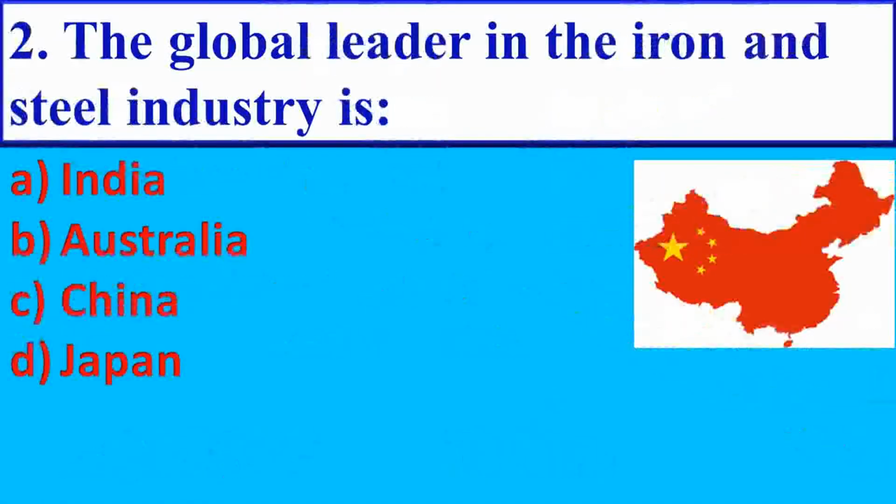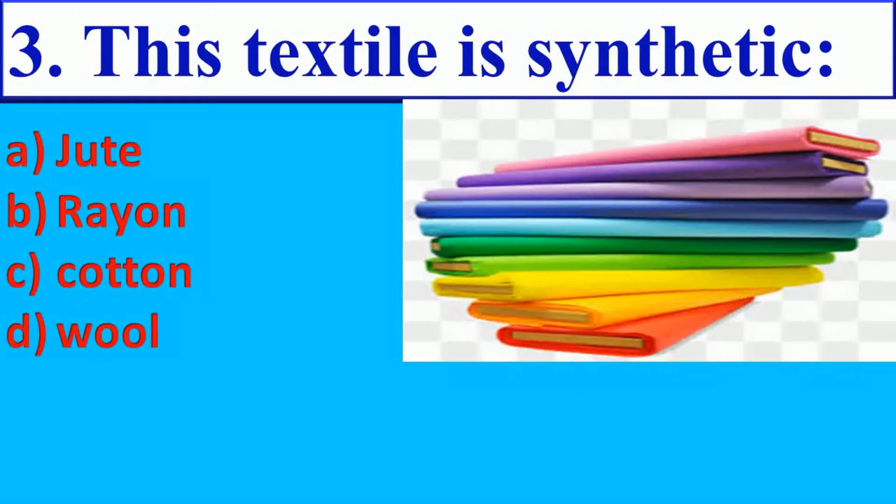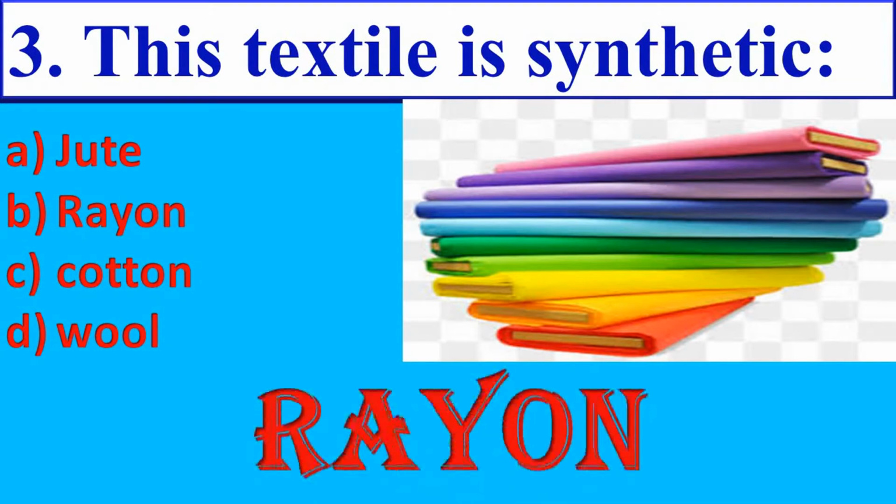Next question. The global leader in the iron and steel industry is. Options are India, Australia, China, Japan. Answer is China. Next question. This textile is synthetic. Option A jute, option B rayon, option C cotton, option D wool. Answer is option B, rayon.